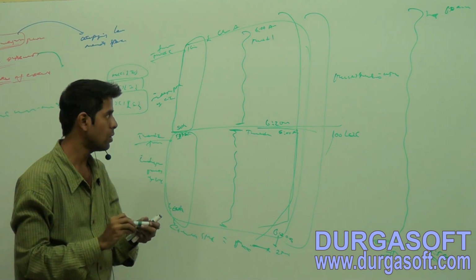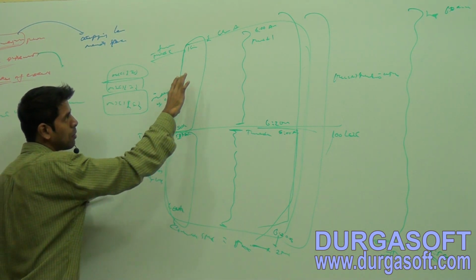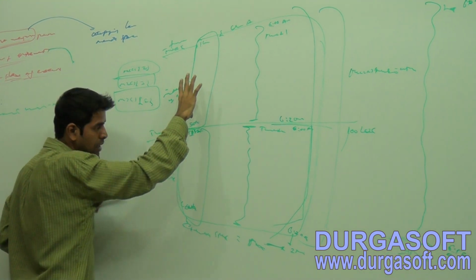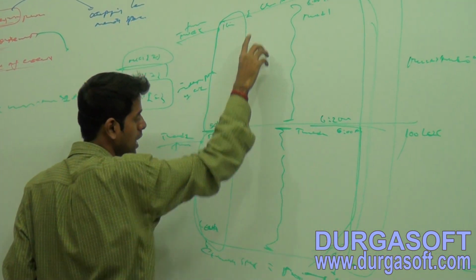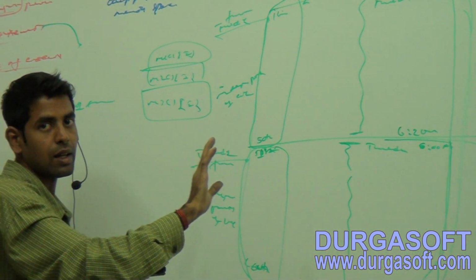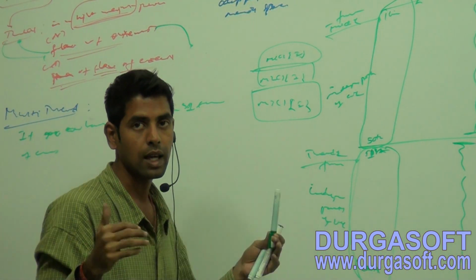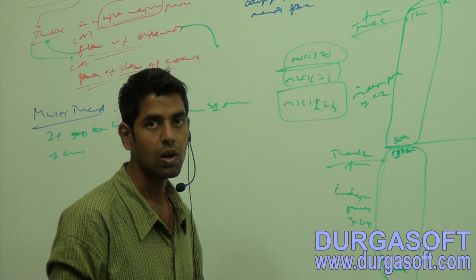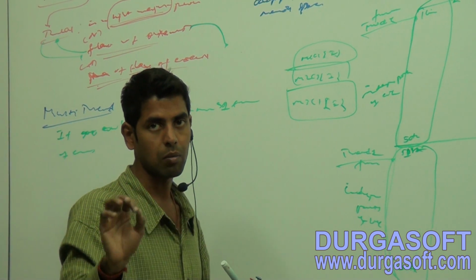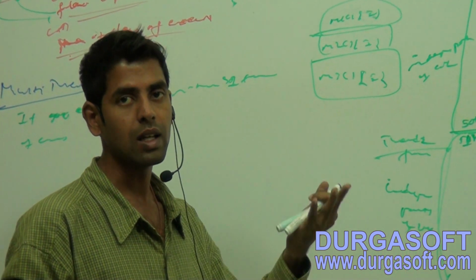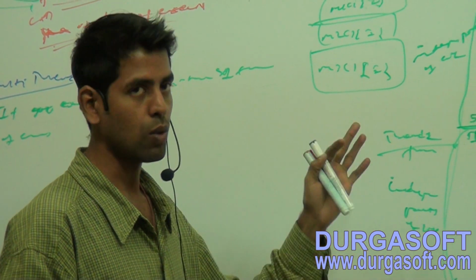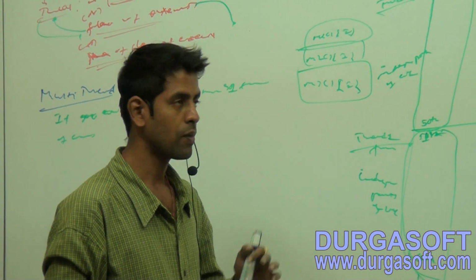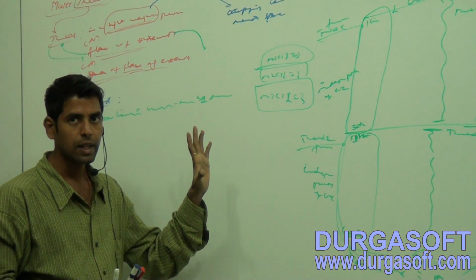Observe. Executing multiple independent parts of the same code concurrently or simultaneously is called a multi-thread application or multi-threading. Nothing great in multi-threading.